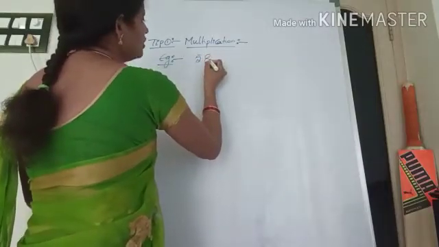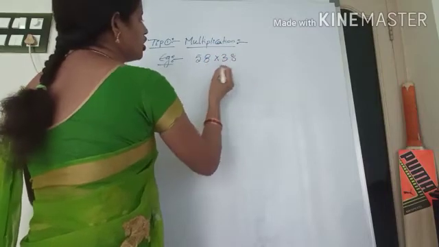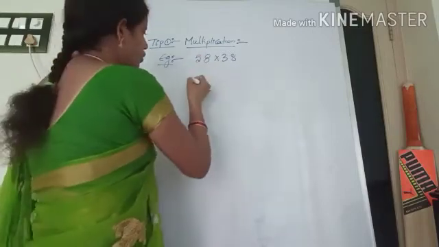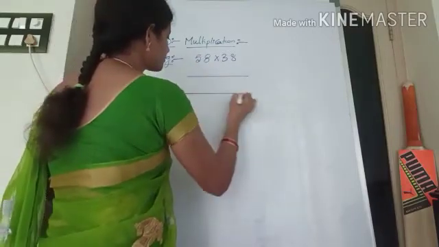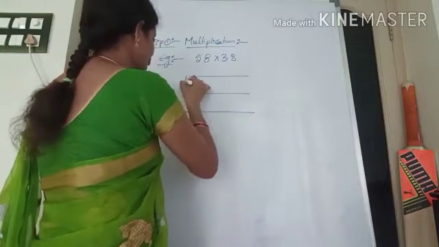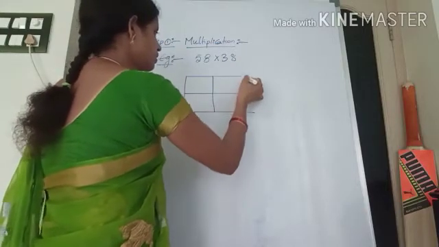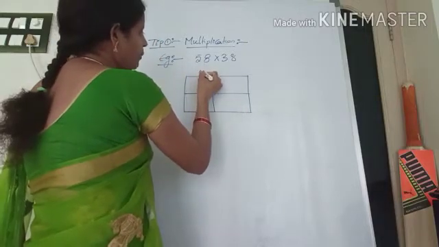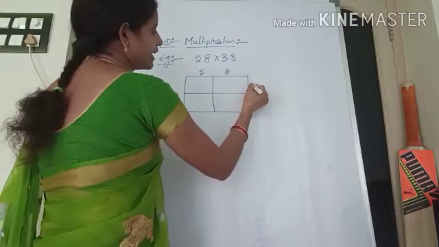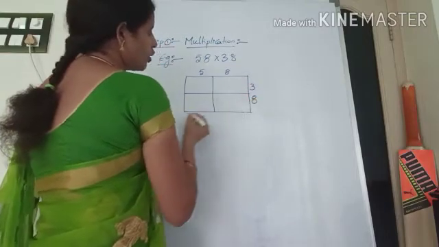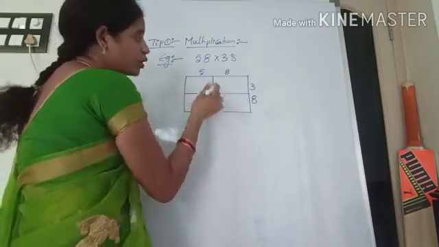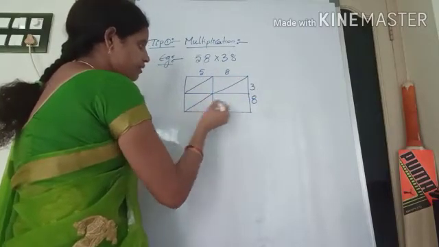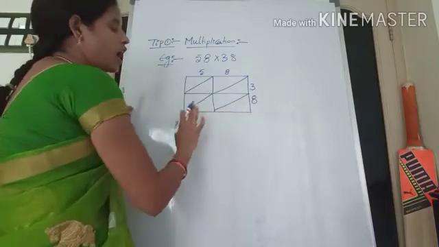58 into 38. So here two digits we are having now, so 2 rows and 2 columns. Here 5 you keep, here 8. Next here 3, here 8. After that, what I told you to do, you draw cross lines in every box. Draw cross lines.